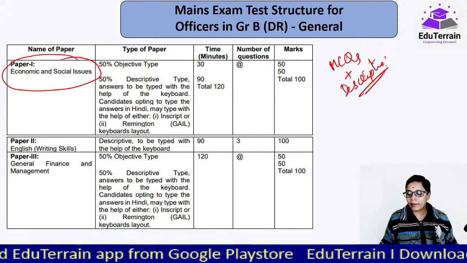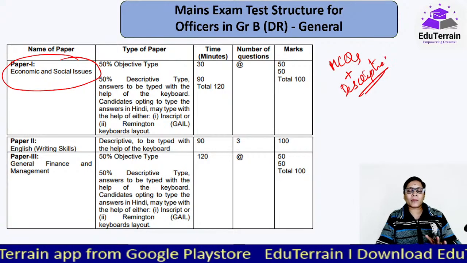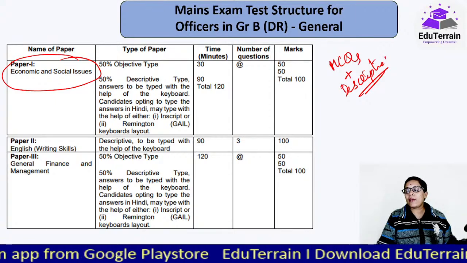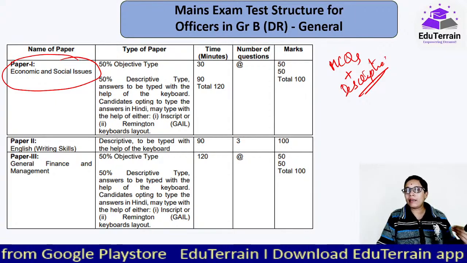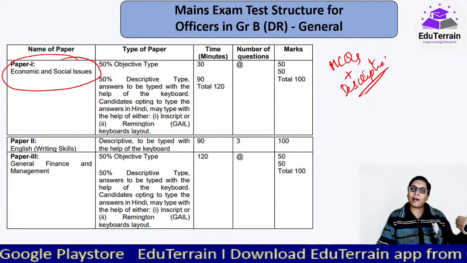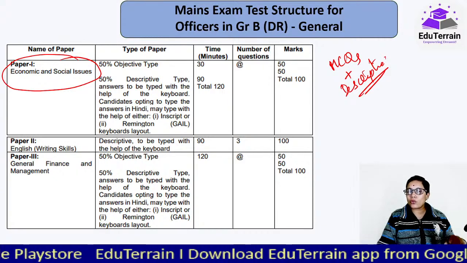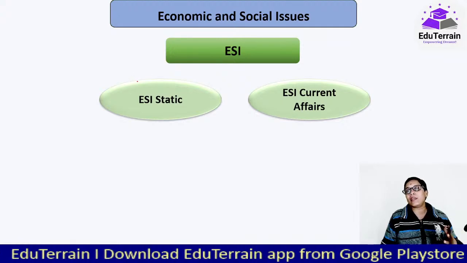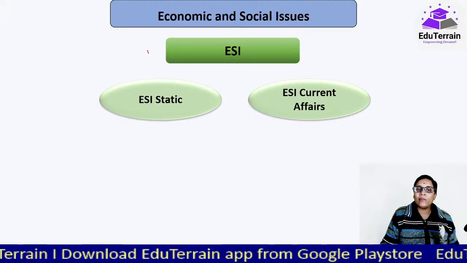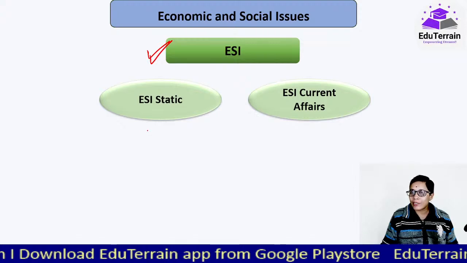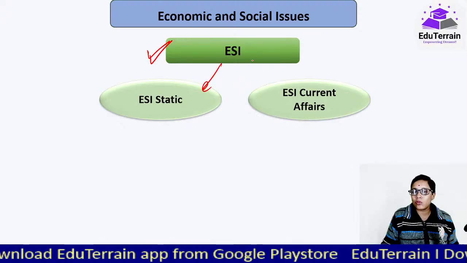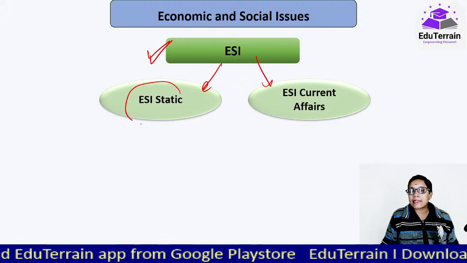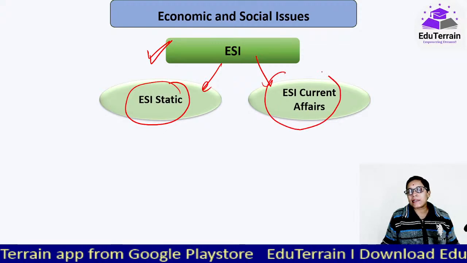Okay, clear till here. Now we have understood that ESI would be in both NABARD and RBI. In NABARD it is in phase 1 and phase 2. In RBI it is only in phase 2. Now what exactly does it cover? When we talk about economic and social issues, it has two major parts: ESI static and ESI current affairs.